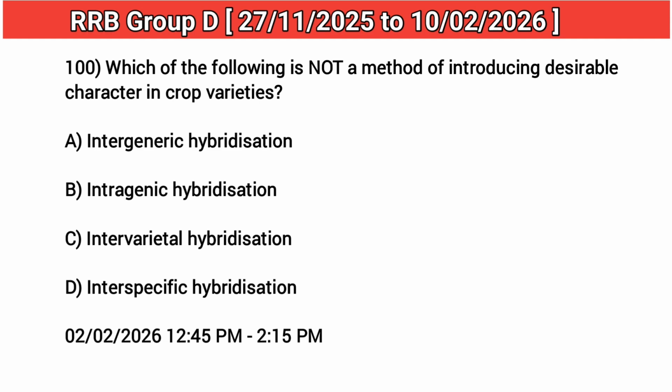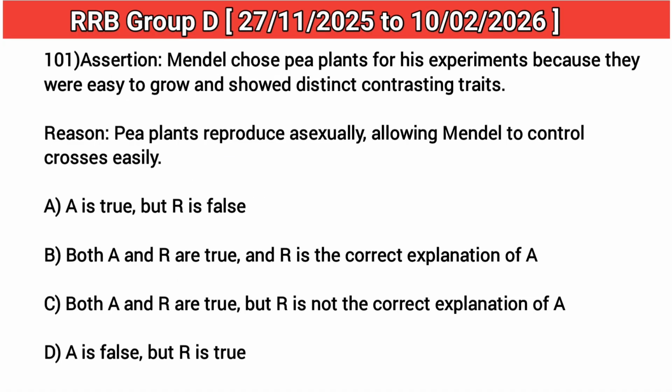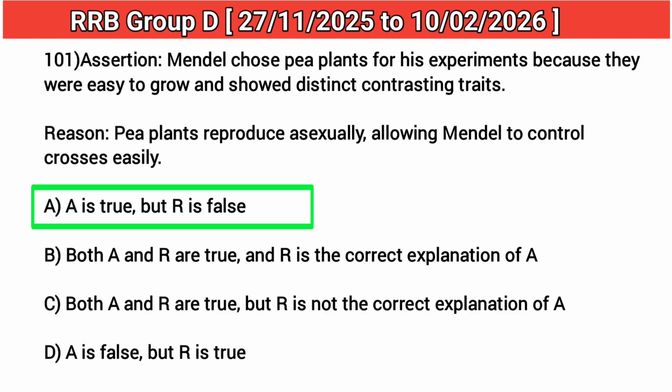100. Which of the following is not a method of introducing desirable character in crop varieties? Answer: B. Intragenic hybridization. 101. A: Mendel chose pea plants for his experiments because they were easy to grow and showed distinct contrasting traits. R: Pea plants reproduce asexually, allowing Mendel to control crosses easily. Answer: A is true, but R is false.